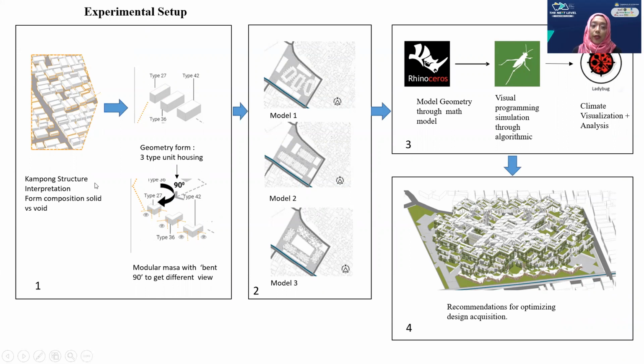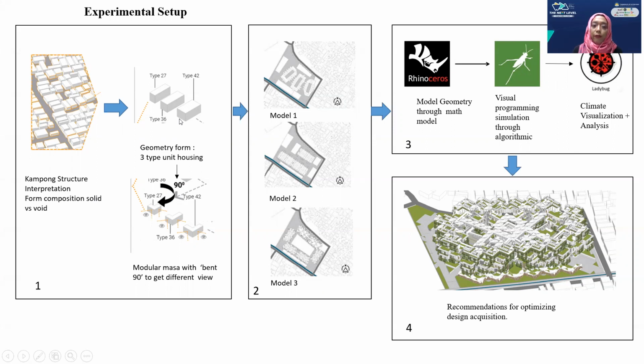The first, kampung structure interpretation from the composition of solid versus void. Actually, solid is the housing, void is the road or the open space or the playground or the green area. And then we identify the basic form.